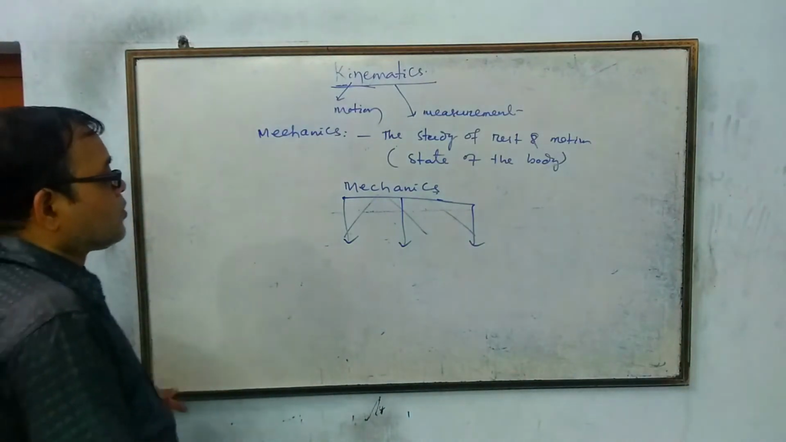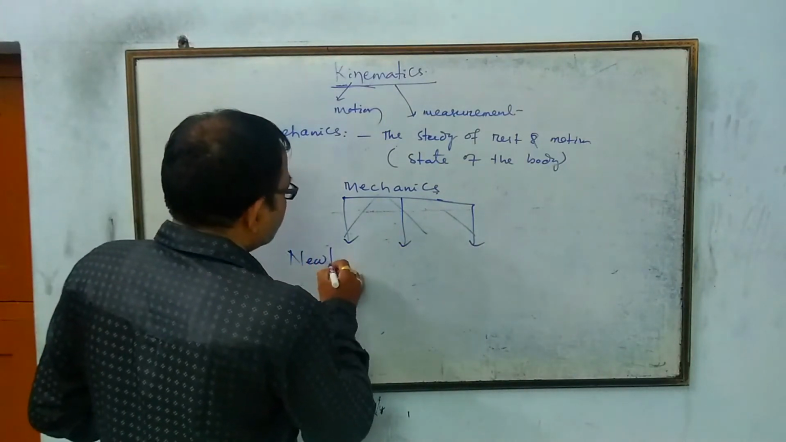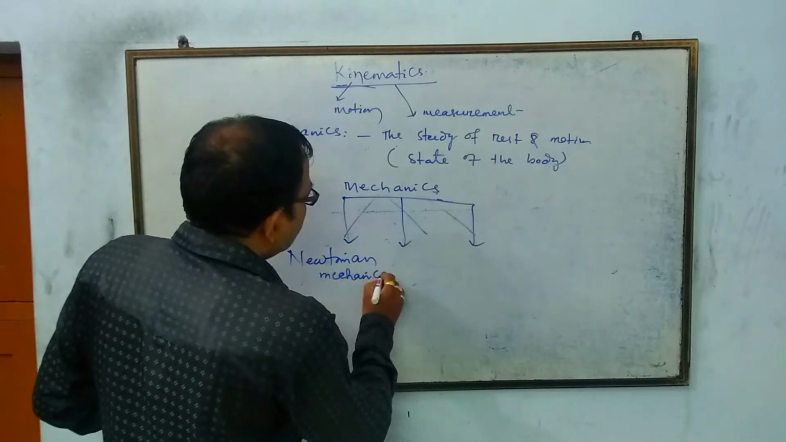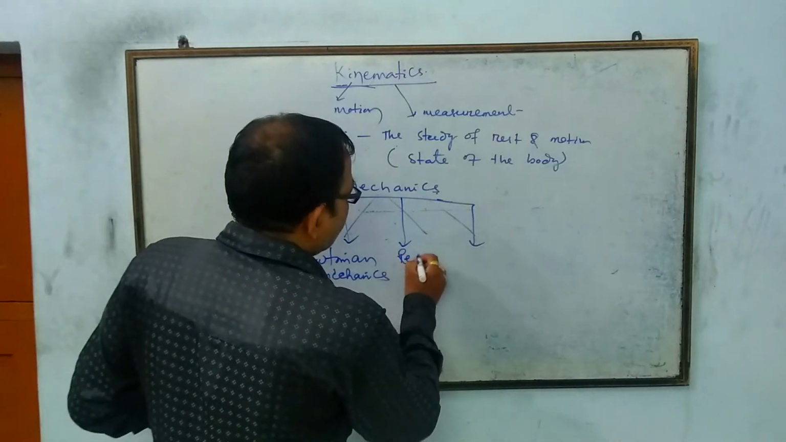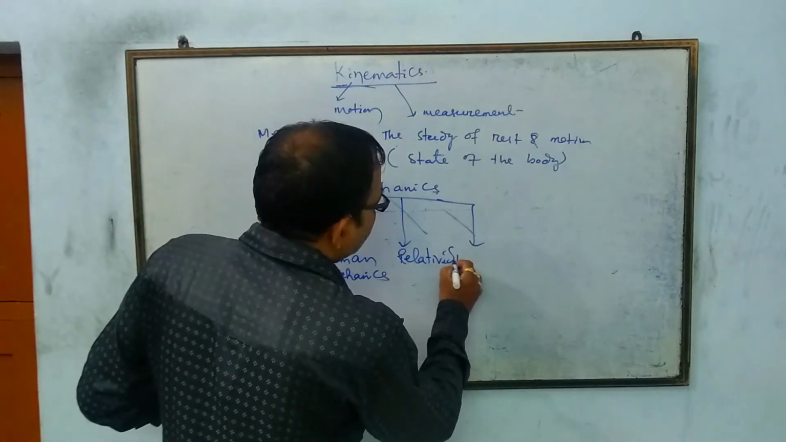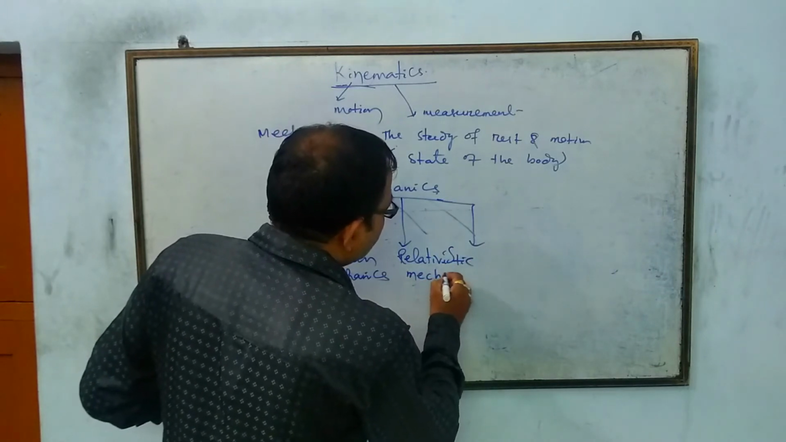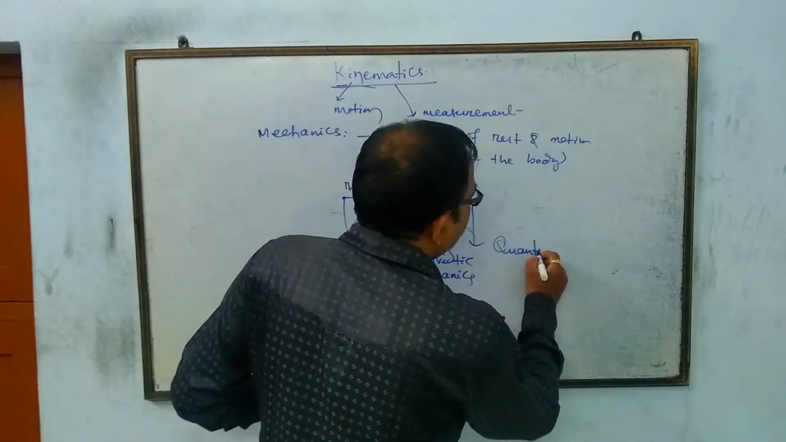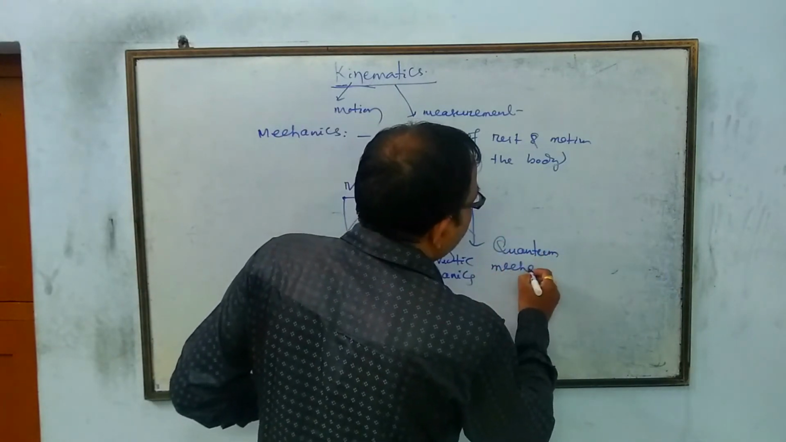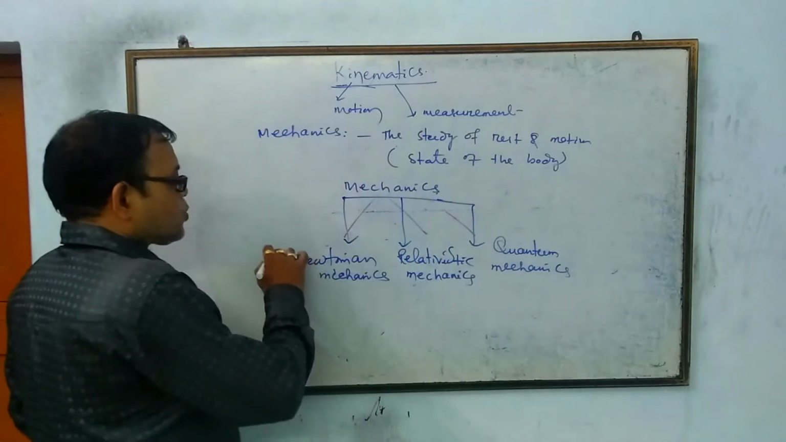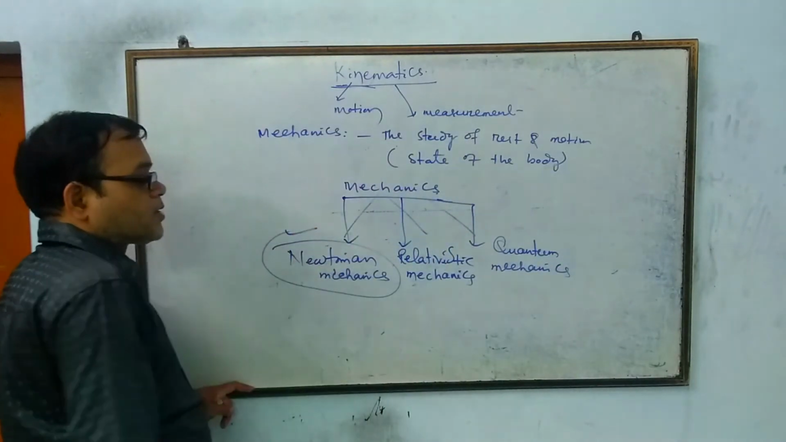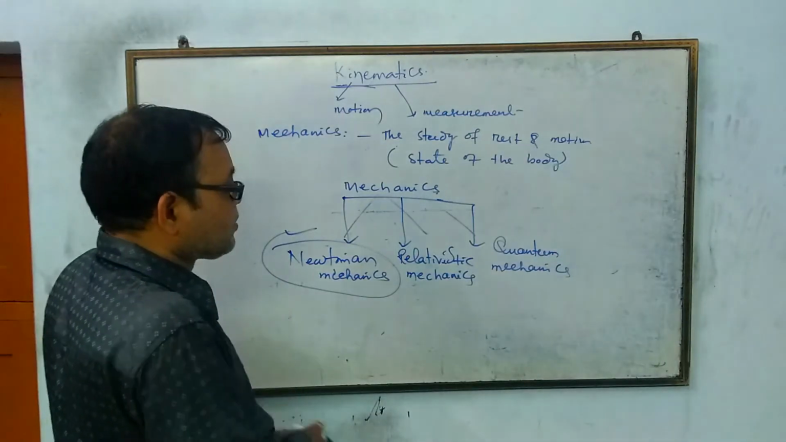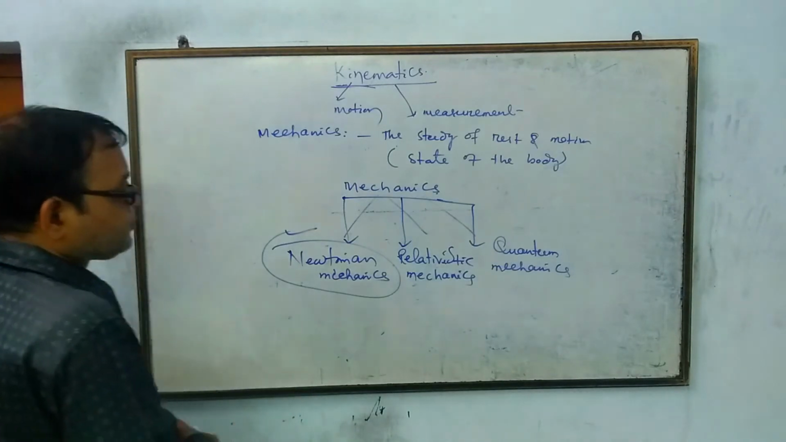What are they? One is Newtonian mechanics. Another one is relativistic mechanics. And the third is quantum mechanics. Eleventh class students only read Newtonian mechanics. What is Newtonian mechanics? What is relativistic mechanics? And what is quantum mechanics?